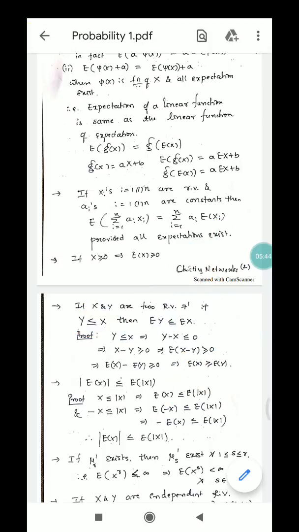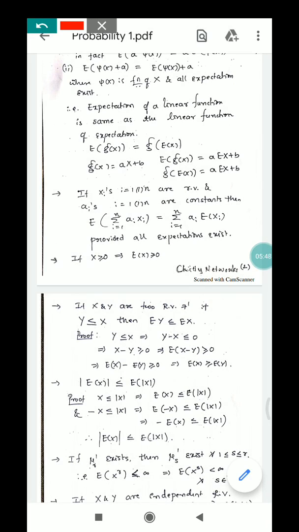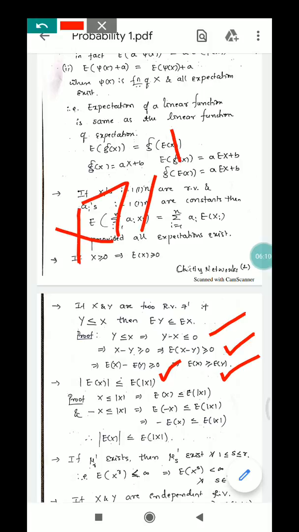So this is how. And the proof is like this: if y is less than x, then y minus x is less than 0, that is, x minus y is greater than 0. If you take the expectation of x minus y, it is greater than or equal to 0, and hence this expectation can be split individually: expectation of x minus expectation of y is also greater than 0. Therefore the expectation of x is greater than the expectation of y. That is, if x is greater than or equal to y, then the expectation of x is greater than or equal to the expectation of y.